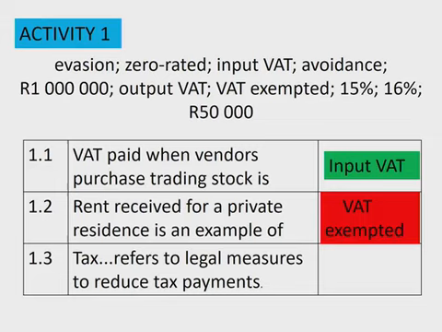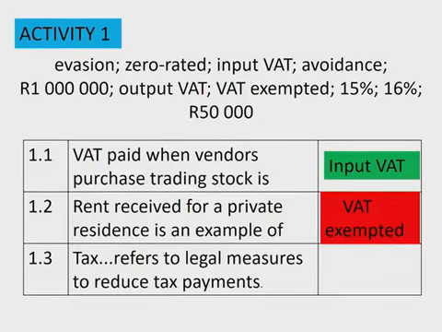Then by 1.3, we've got tax avoidance. This refers to the legal measures to reduce the tax payment. In other words, these are the legal loopholes in the system that allow us to pay less tax, or less VAT in this case. Okay, so there are two words over there.